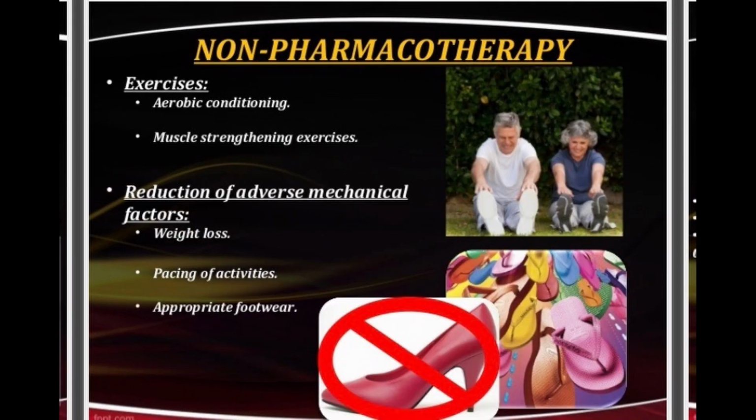Now the next one is exercise. So which exercise is given? First one is aerobic conditioning, second one is muscle strengthening exercise. So these two exercises are given to the patient to build up the strength of the joint, improve the range of motion, and reduce the pain and swelling. Next one is reduction of adverse mechanical factors. Like one, weight loss. Second is pacing of the activity and appropriate footwear. So these all are the non-pharmacotherapy given to the patient to improve their condition.